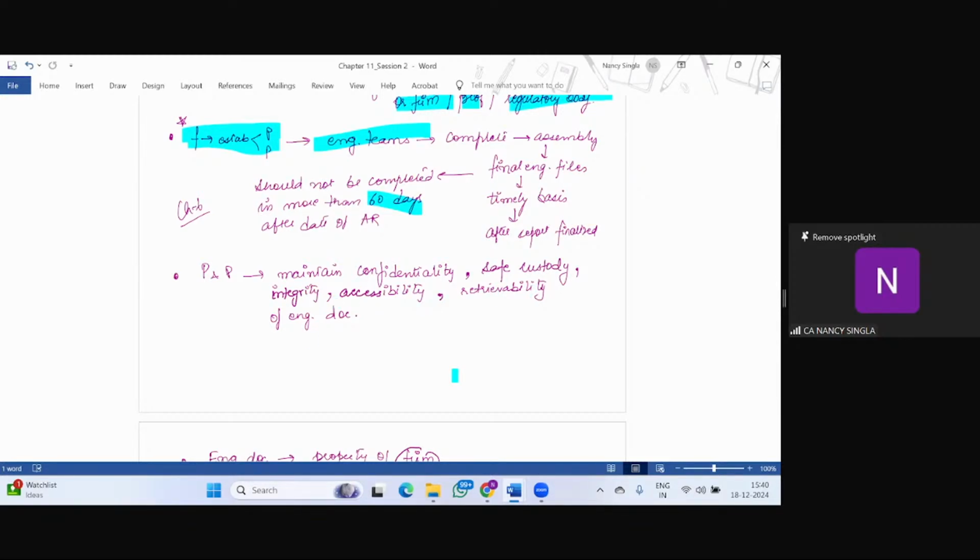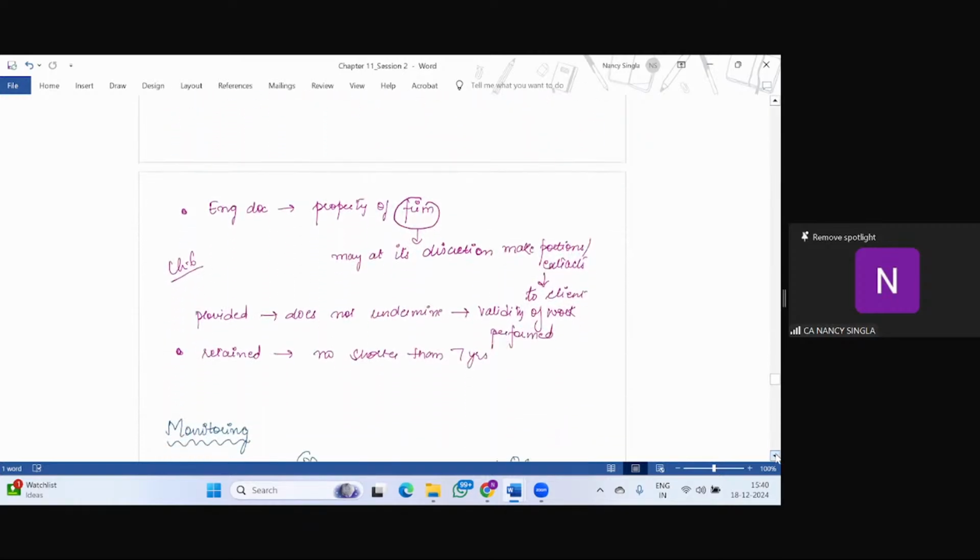Simple. Then you all know, tell me whose property is the documentation? Is it the firm or the client? Quickly, I need answers.